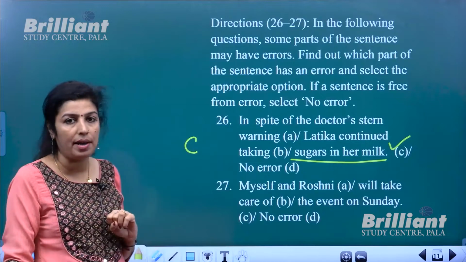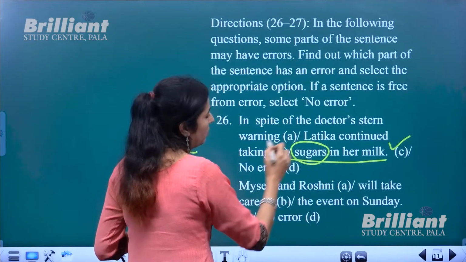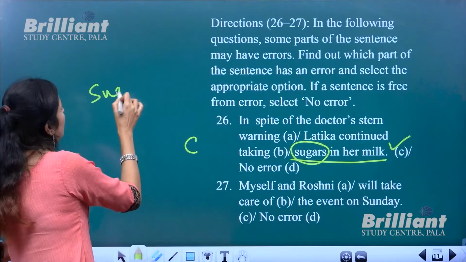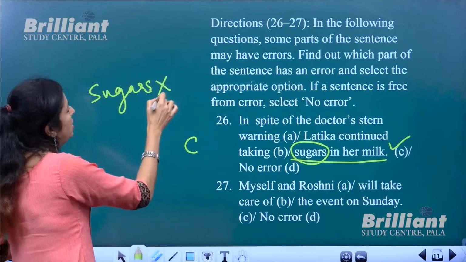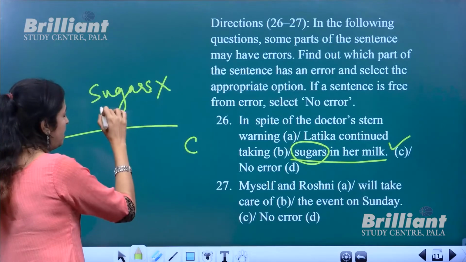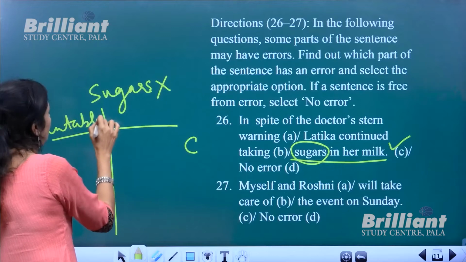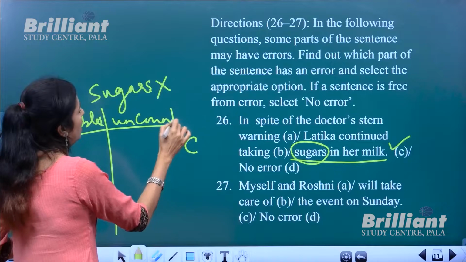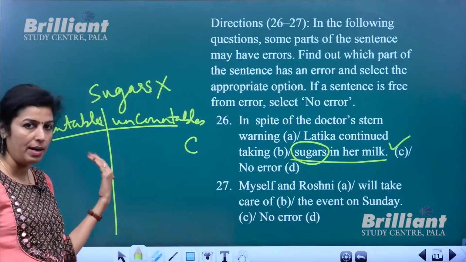And what is the error? This word is wrong: sugars. Sugar has no plural like sugars, it's wrong. See, we discussed something about countables or countable nouns and uncountables or uncountable nouns.